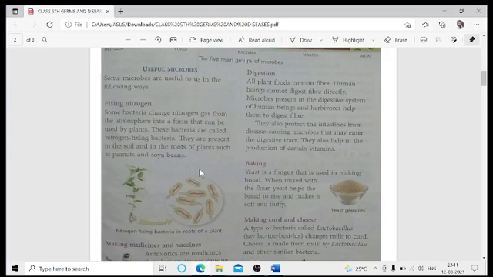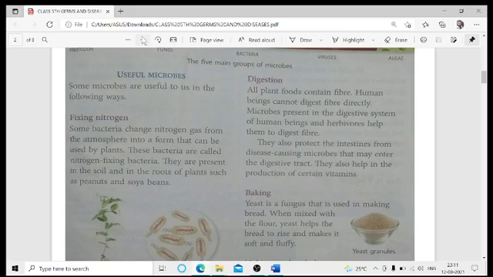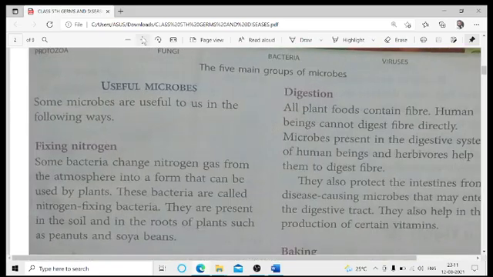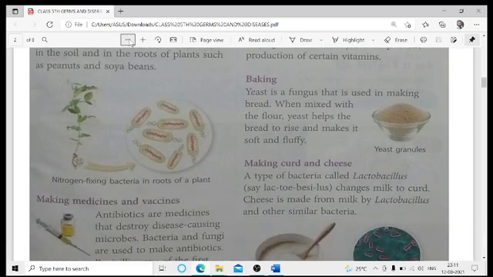If you are able to see this picture clearly, now I hope it is much more clear. In this figure, the root has been magnified, and you can see some bulging structures.